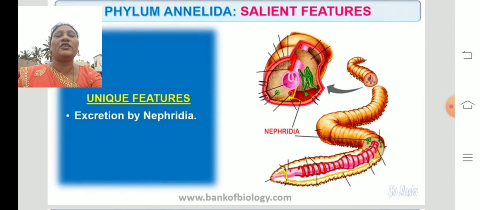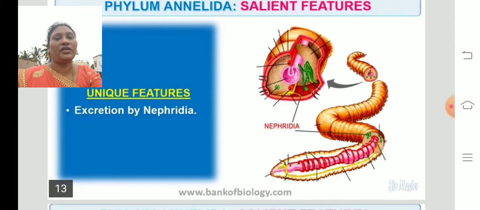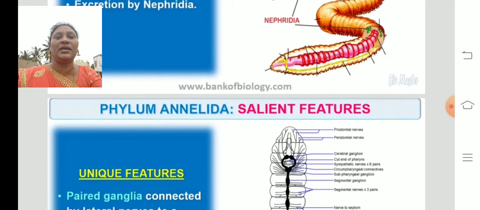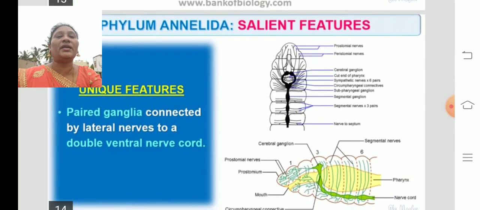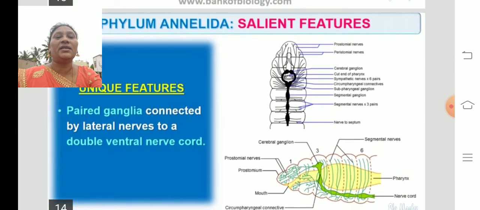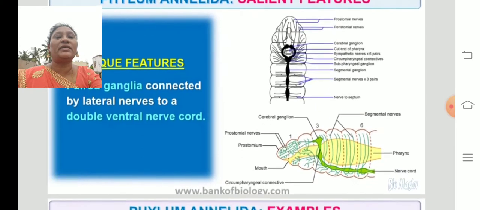Another unique feature is excretion by the nephridia. Here in the picture you can see the parts of a nephridia. They excrete the waste out of the body by special organs called nephridia. So the excretion is by the nephridia. Here we can see a paired ganglia connected by the lateral nerves to the double ventral nerve cord.